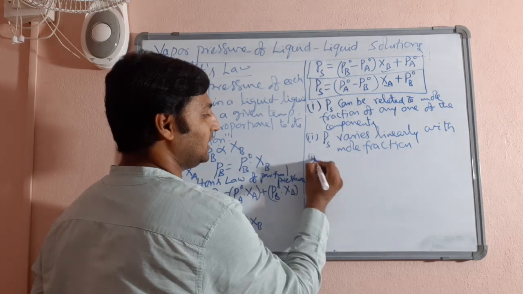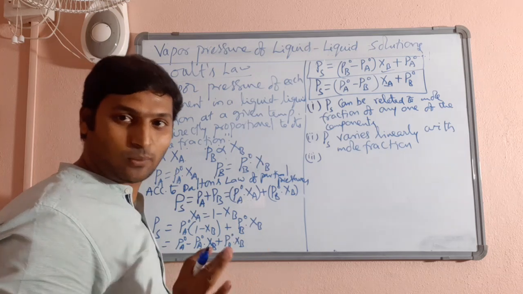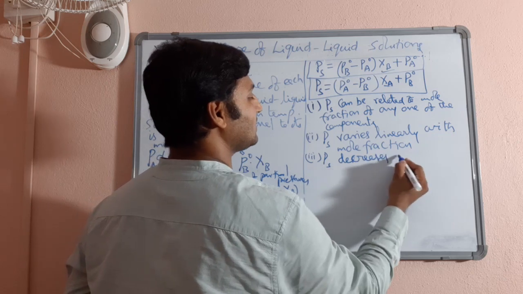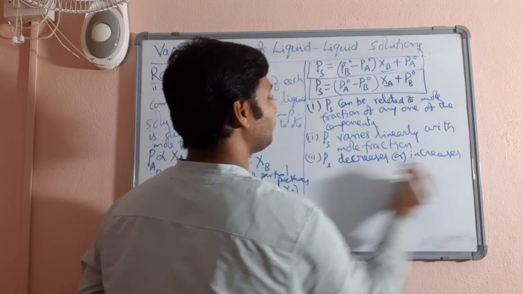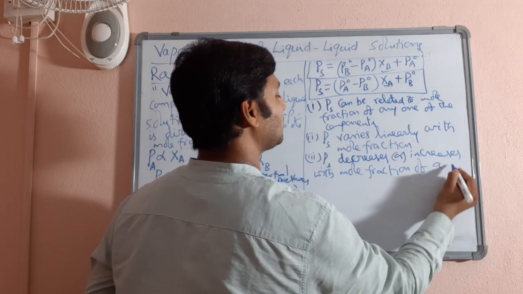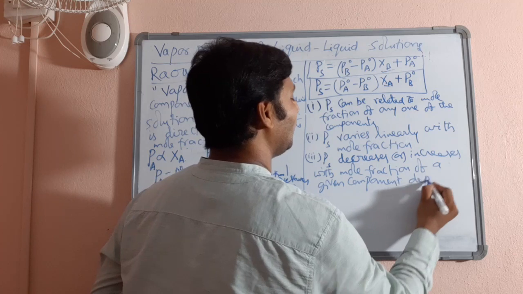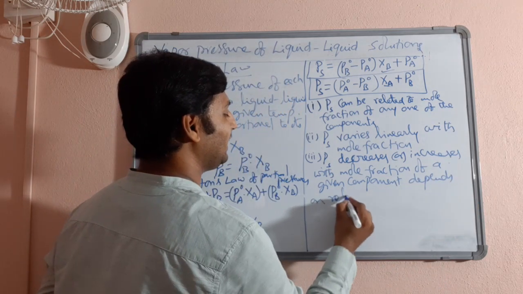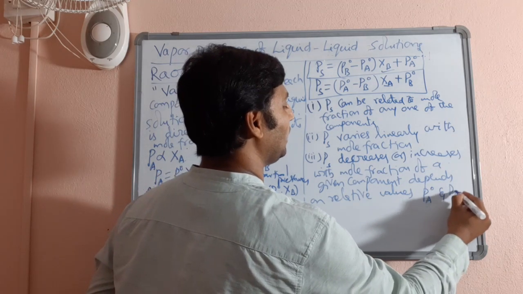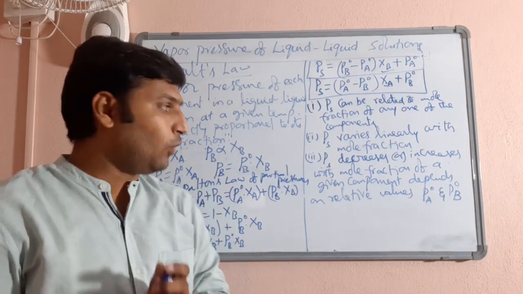Now, third, very important, it varies linearly, but whether it decreases or increases, that is the question, right? So, PS decreases or increases with mole fraction of a given component, depends on relative values of PA naught and PB naught. Let us understand this a bit better. See, what do I mean by this statement?